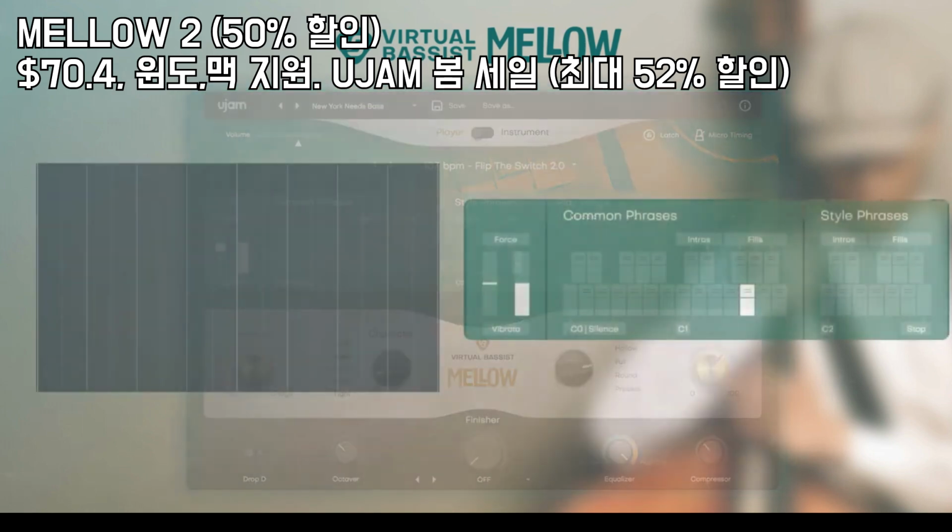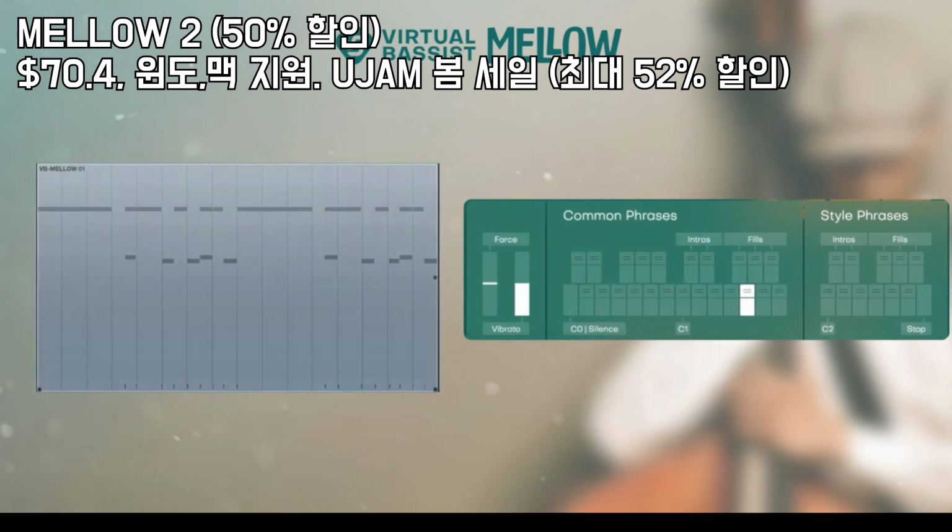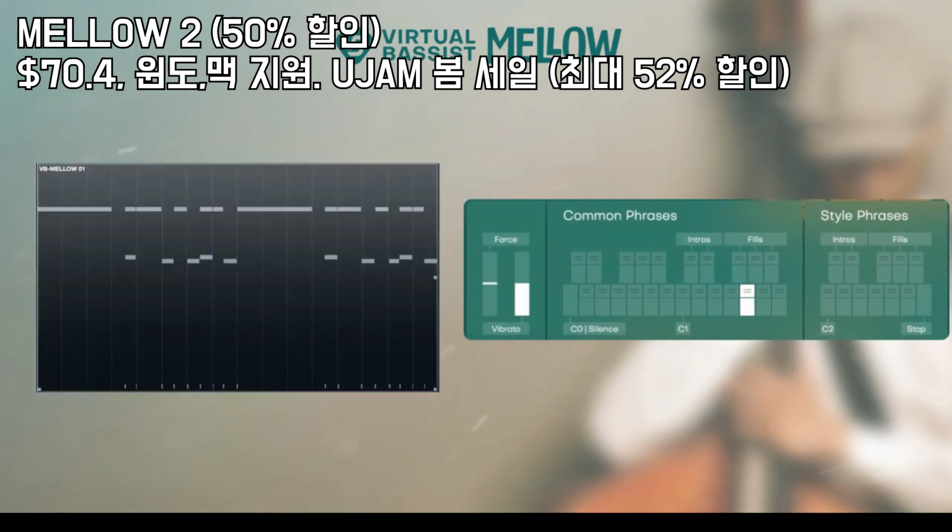Our new virtual basses now also offer MIDI drag and drop. You can simply drag phrases that you like directly from the interactive keyboard into your virtual basses MIDI track to build your own phrases and tweak every little detail.